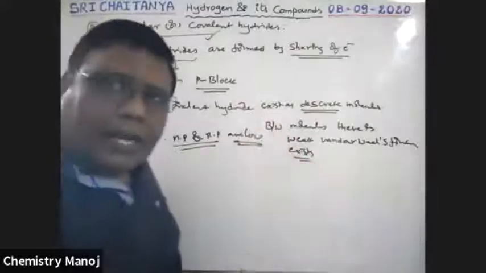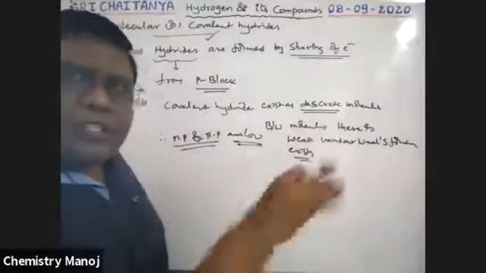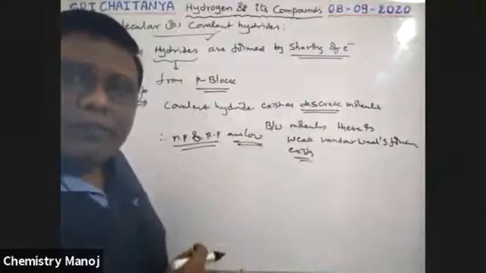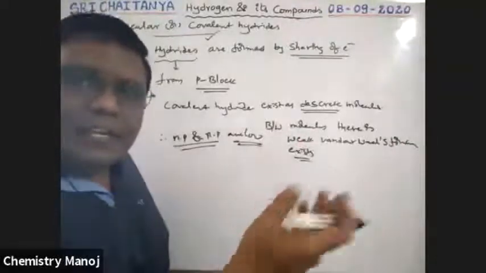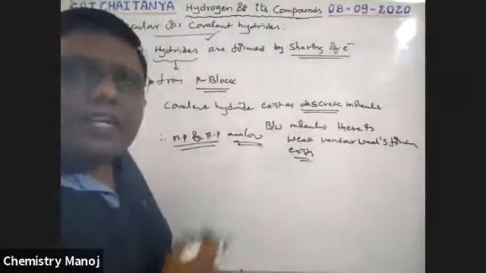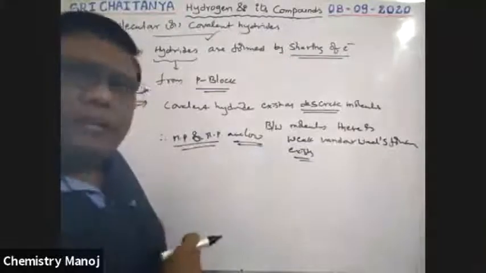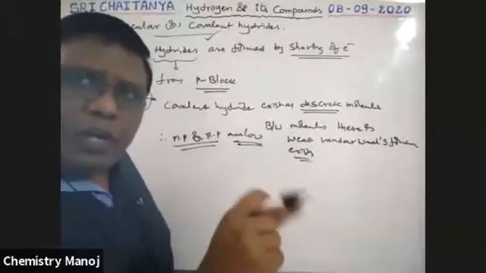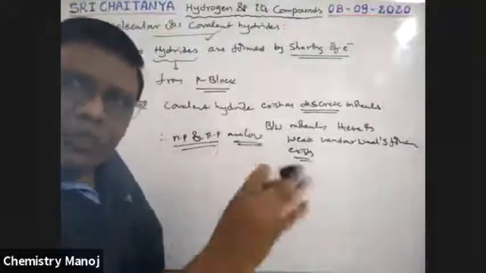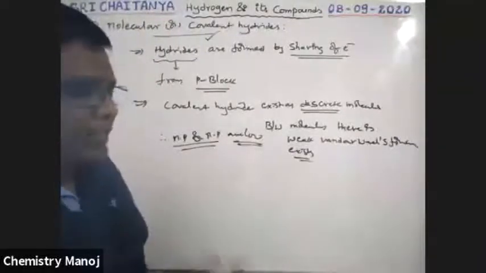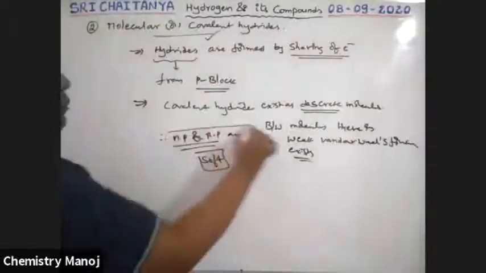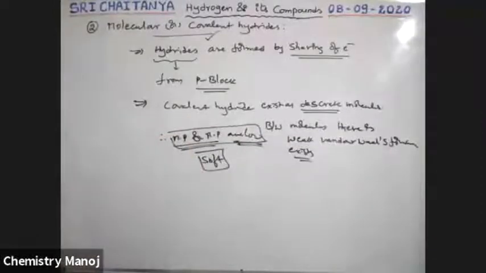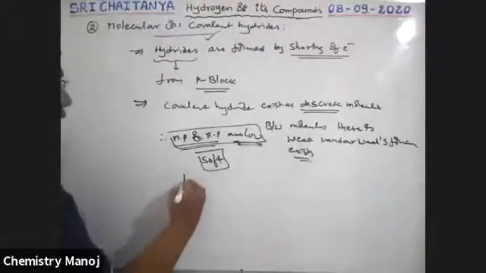But in the case of salt-like hydrides, the previous concept, their melting and boiling points are high, and they exist in crystalline form, just like our salts. NaCl crystal exists like that. Those hydrides are also in crystalline form. But these exist as discrete molecules. Between molecule and molecule, weak van der Waals forces are there. It is easy to separate. That's why these are also soft in nature and have low melting and boiling points. And also low conductivity.